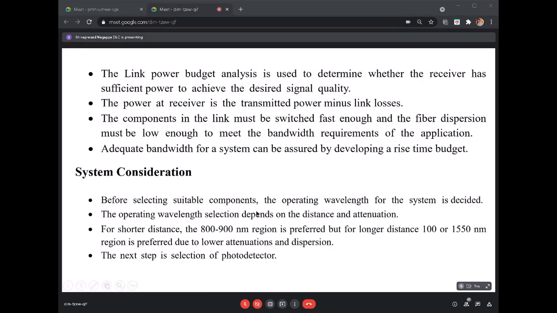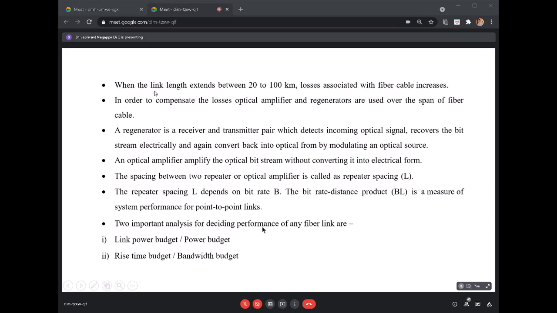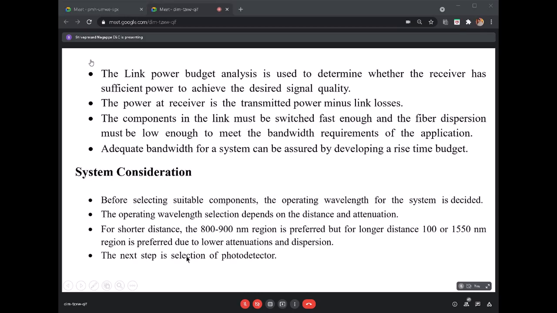This all depends on what we have already discussed. There are two important analyses for deciding the performance of any optical fiber link: the link power budget and the rise time budget. This we will go through later. I will tell you these things a little later, after telling you what a link power budget is. We have a block diagram, and at that time I will explain this.